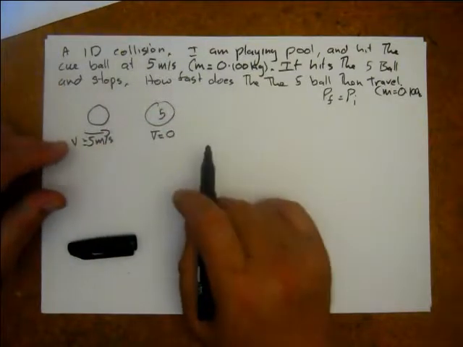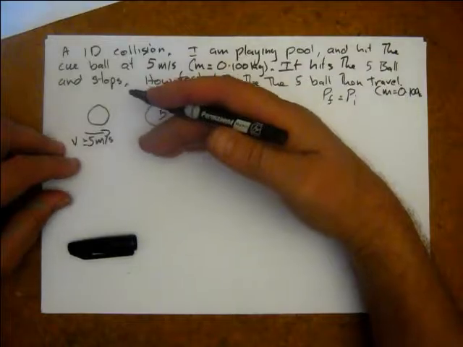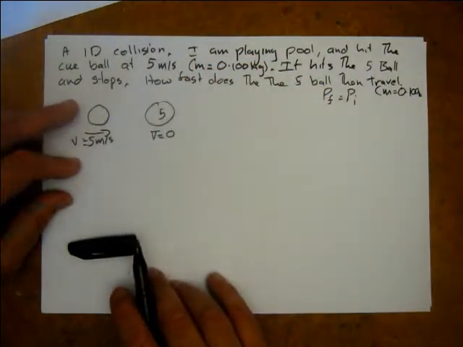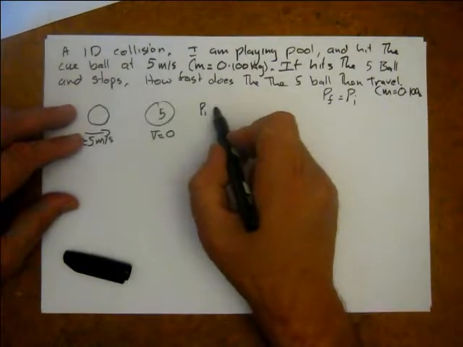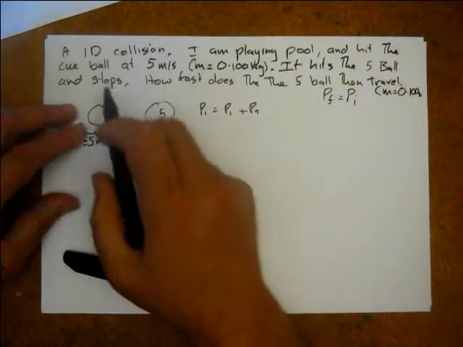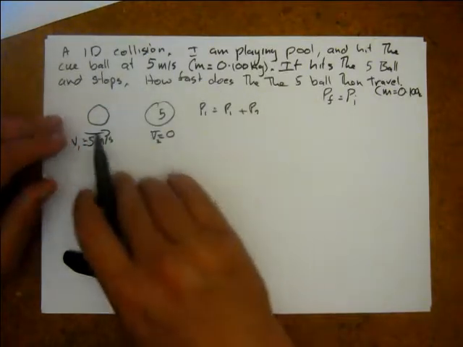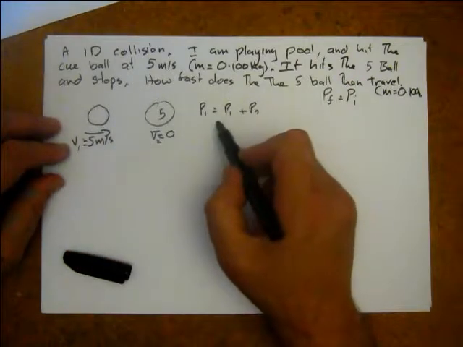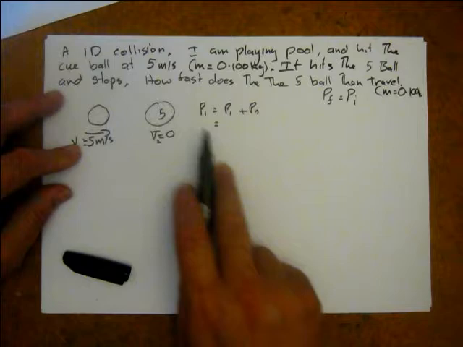So what we want to do is find out the total momentum of the system. So the total momentum of the system, P initial equals P1 plus P2. We add up. So I'm going to call this one V1, V2. So how much mass does the cue ball have?